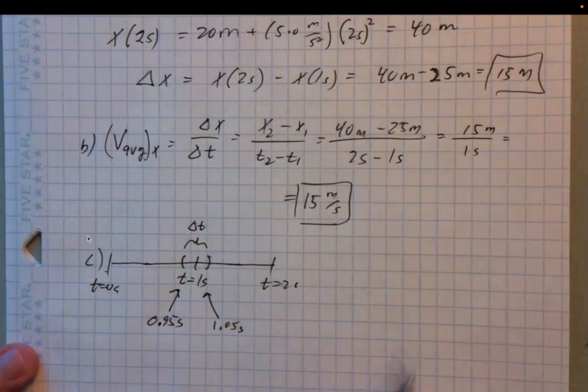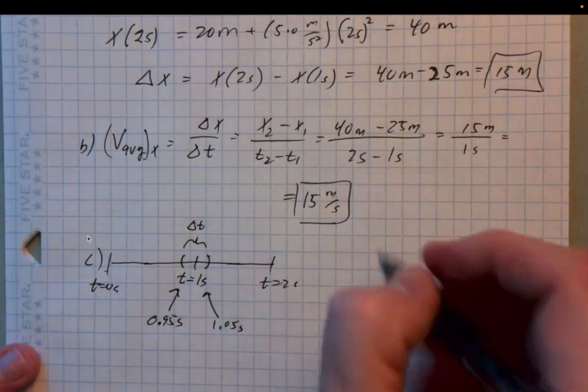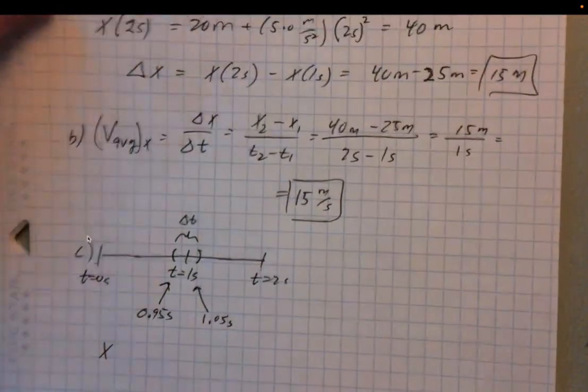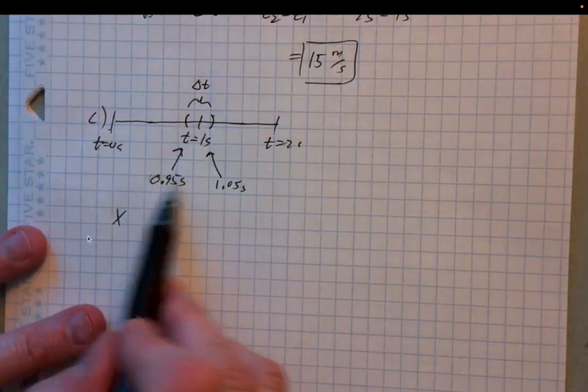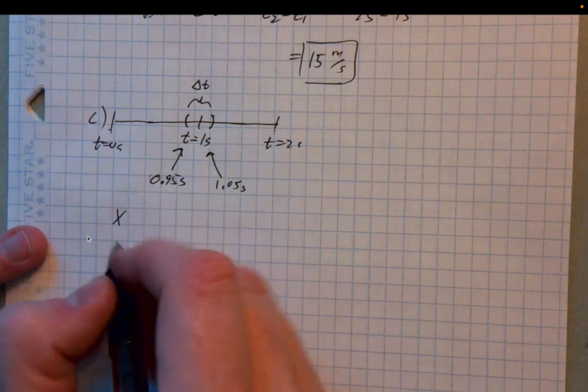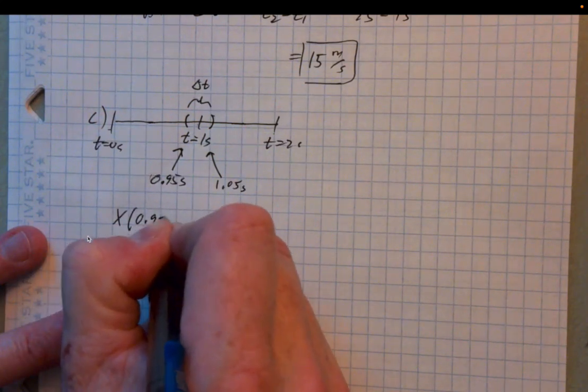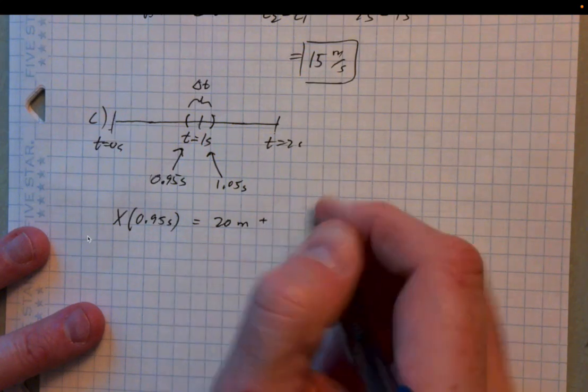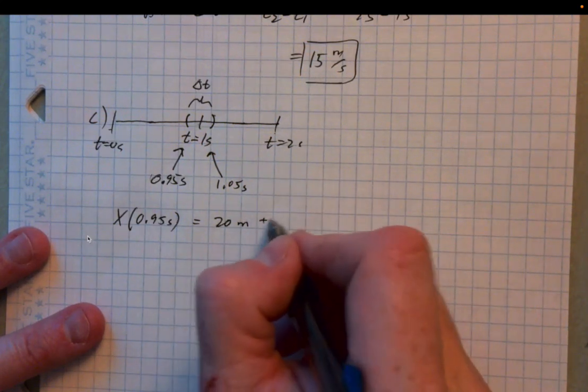Okay, and so to do this, we need delta x over this small interval. So we're going to need the position function evaluated at the starting side, 0.95 seconds. So x of 0.95 seconds. You may need a calculator for this one, and the math gets a little more involved.